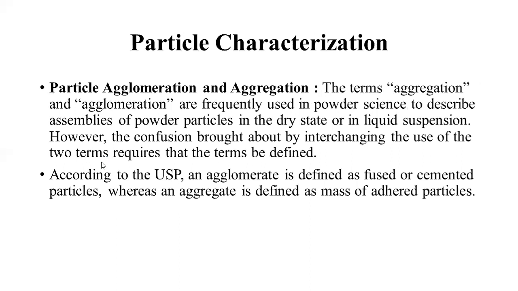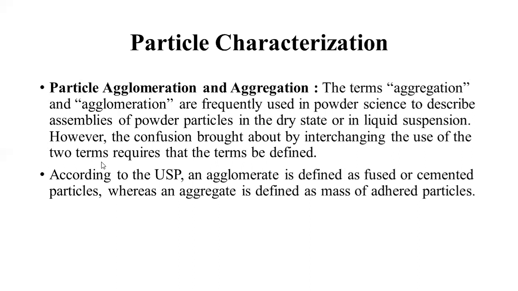Next important thing regarding the characterization of particles is particle agglomeration and aggregation. The terms aggregation and agglomeration are frequently used in powder science to describe assemblies of powder particles in the dry state or in liquid suspension. However, the confusion brought about by interchanging the two terms requires that they be properly defined. According to the USP, an agglomerate is defined as fused or cemented particles, whereas an aggregate is defined as a mass of adhered particles.